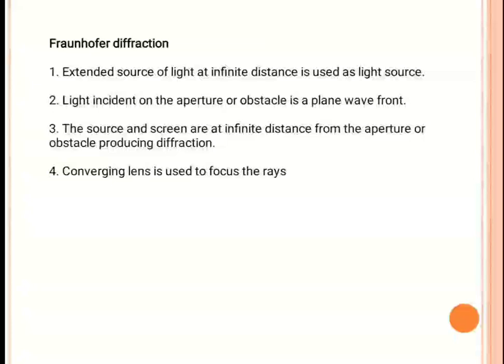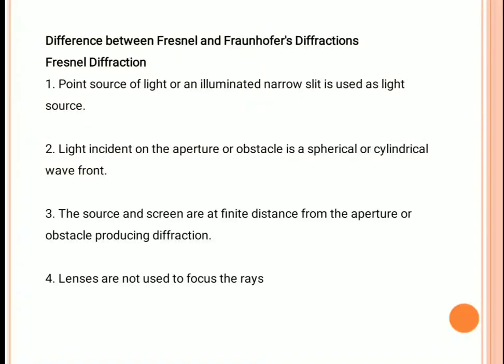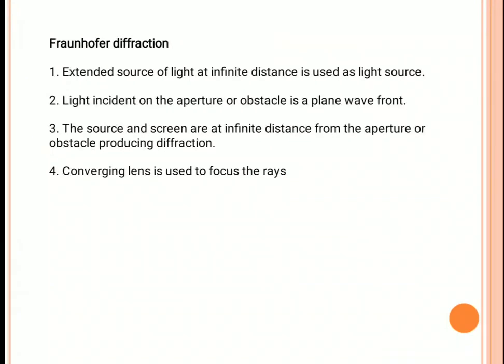So in Fresnel diffraction, a point source is used and the wavefronts are in a spherical and cylindrical shape. Source and screen are at a finite distance. There is no usage of lens. In Fraunhofer diffraction, there is an external source of light. Here we take the example of sunlight, and here the wavefront is in plane wavefront form. And the very important point is the source and screen are at an infinite distance. Lenses are used to focus the rays because the source is at an infinite distance.